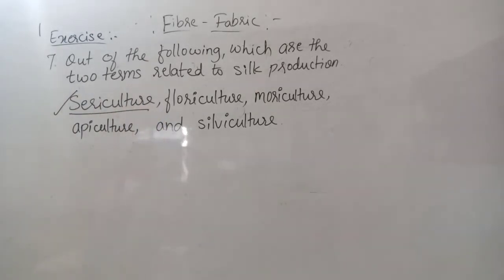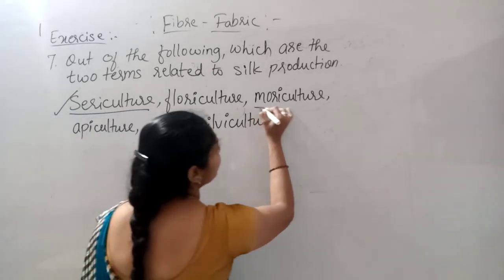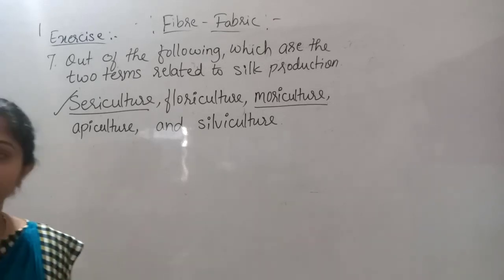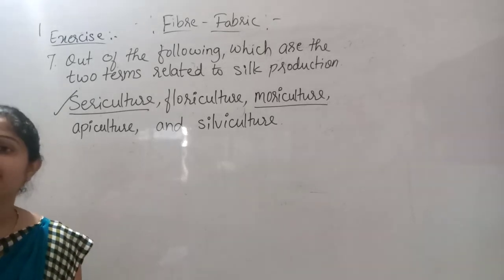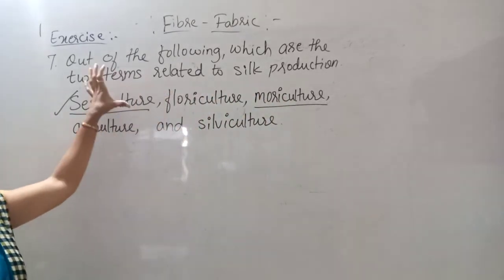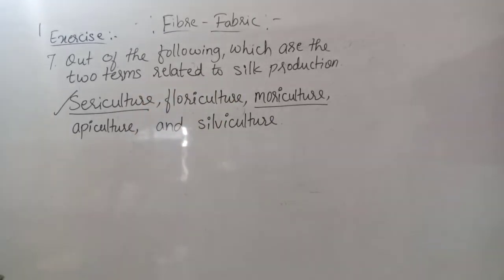Then for another, they have given a hint: the scientific name of the mulberry plant is Morus alba. So moriculture is also related to the production of silk. Okay, understood here?